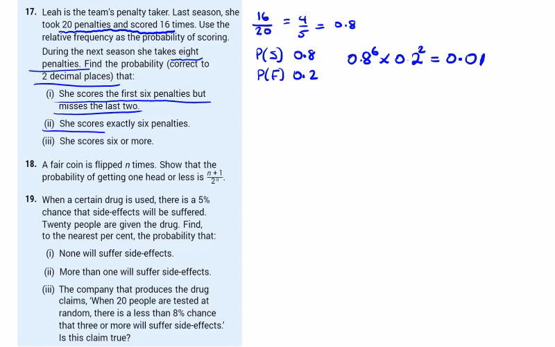She scores exactly 6, so she's taken 8. She has to score 6. We don't know in what order they are, so it's 0.8 to the power of the success. That's 6 of them, 0.2. There's going to be 2 failures in there, and 8 choose 6 by 0.8 to the power of 6 by 0.2 to the power of 2 is 0.293. So that's going to give me 0.29.